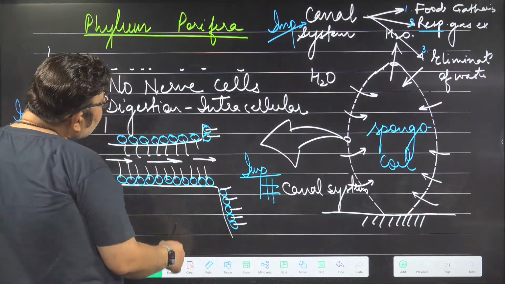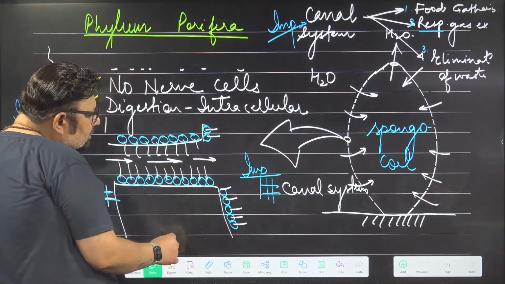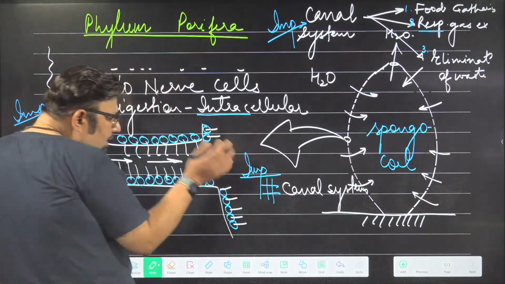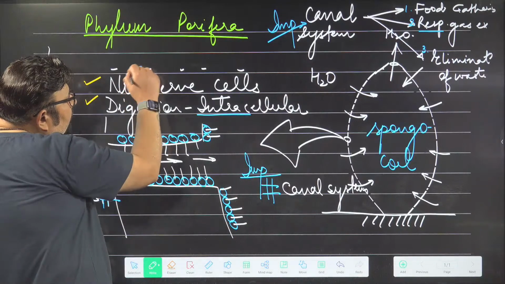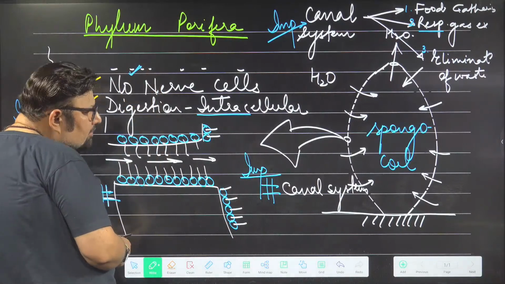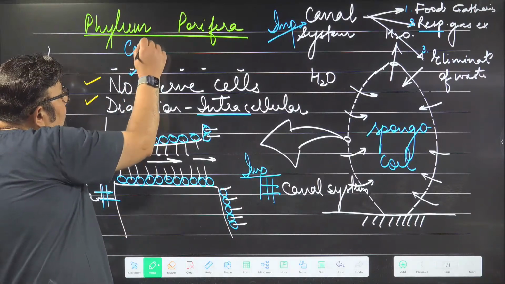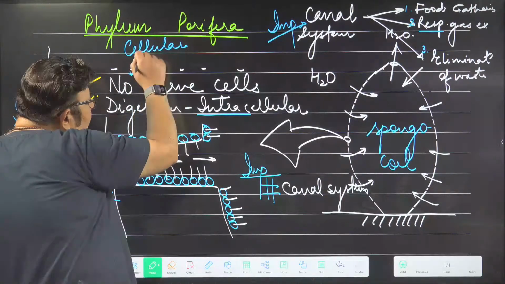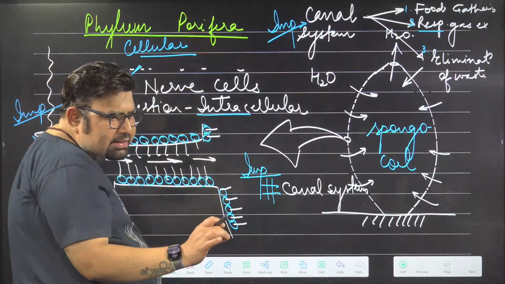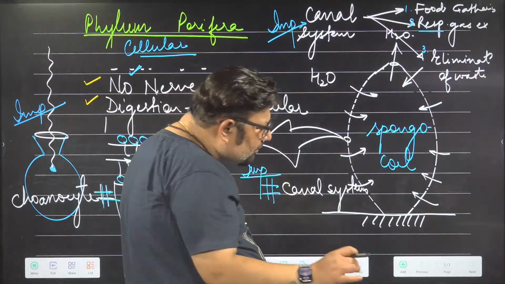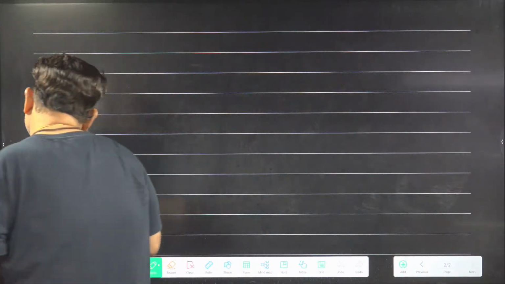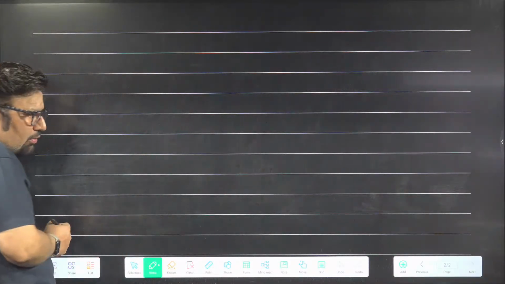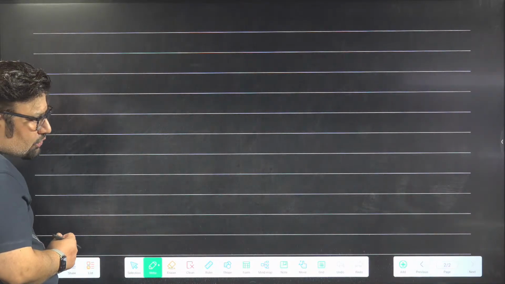And I told you, the only phylum where digestion is intracellular, inside the cell, just like in the case of amoeba, the only phylum without any nerve cell, and the only phylum with cellular grade of organization. No other phylum has cellular level of organization. Okay, bachcho? Right. What else should we know about them?